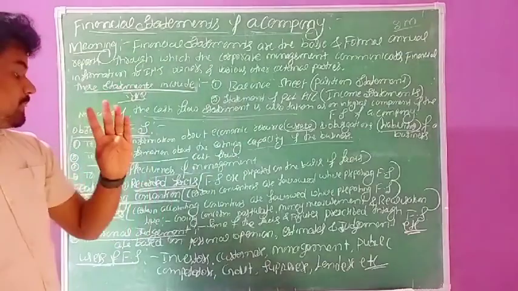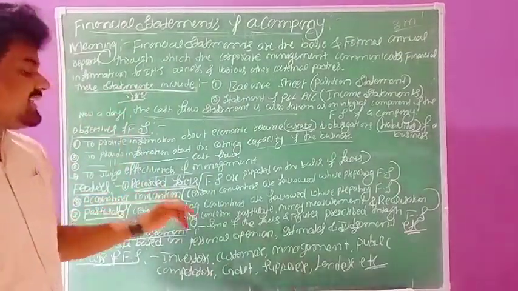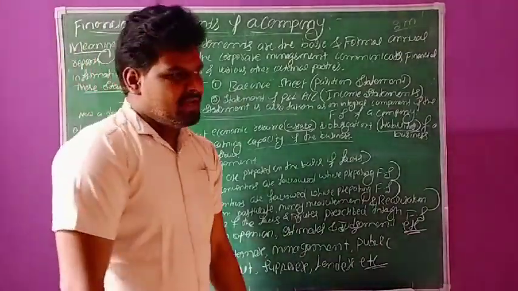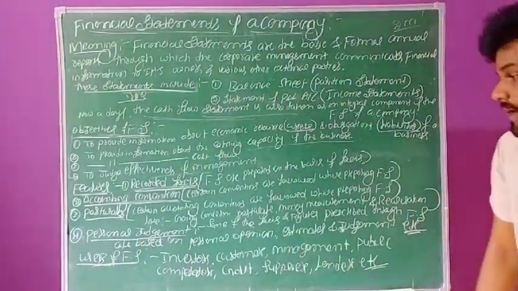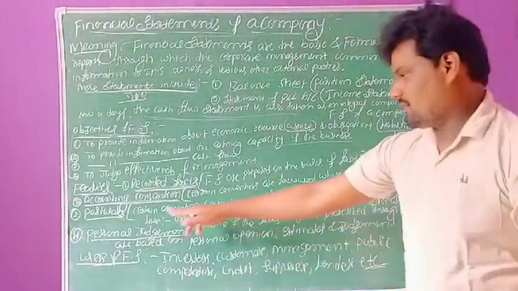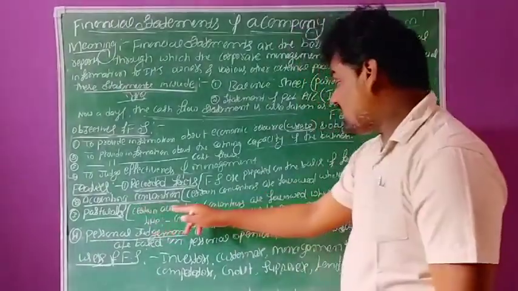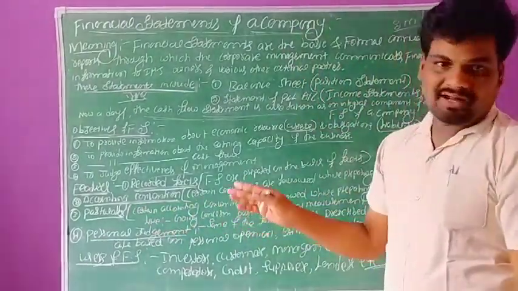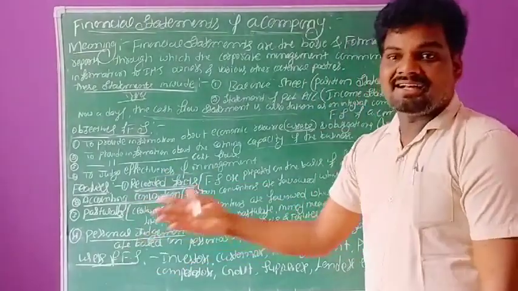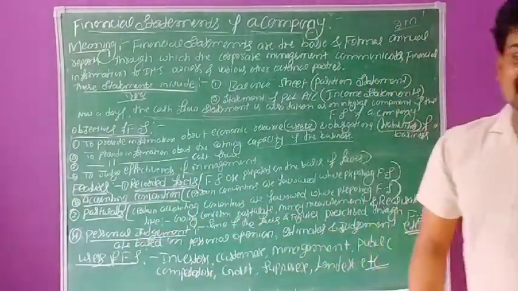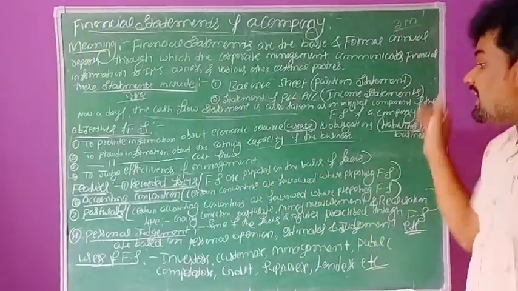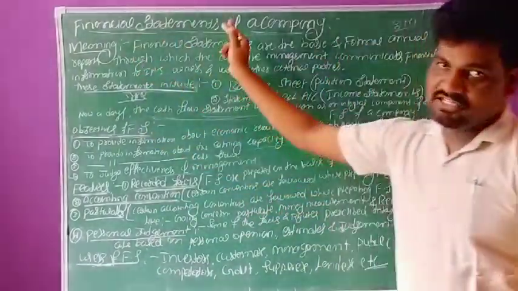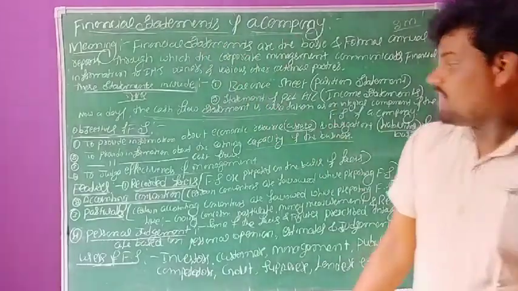The second one, accounting conventions. While we are preparing financial statements, we need to follow accounting conventions: convention of materiality, convention of consistency, full disclosure. The third one, postulates.